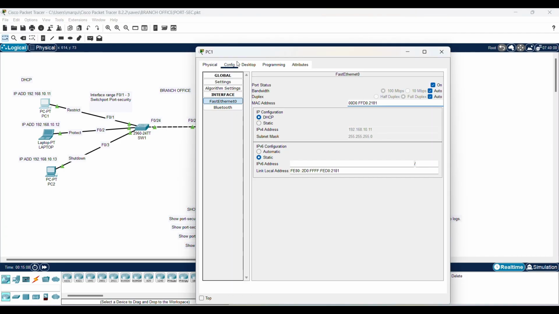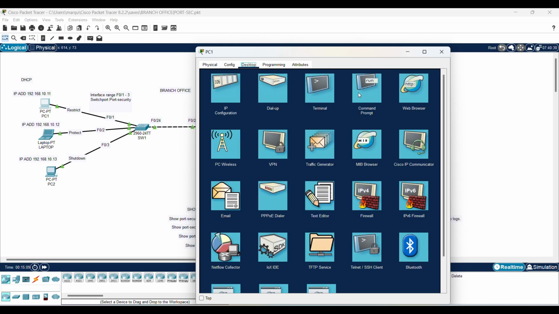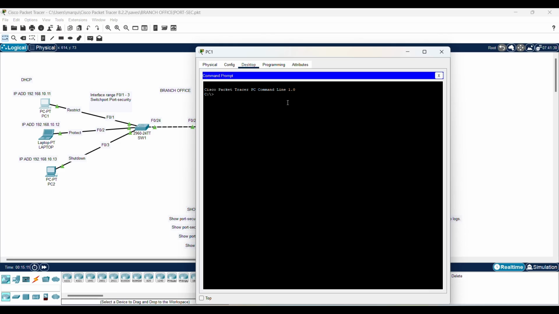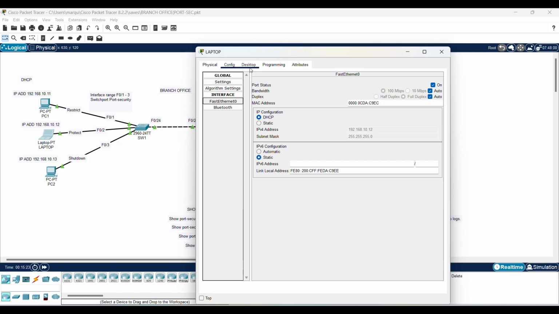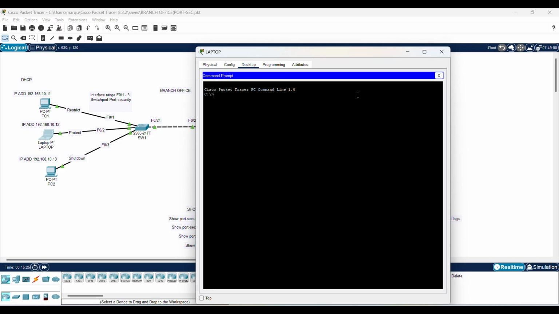And let's start pinging. So I am going to ping the laptop, 192.168.10.12. That should work just fine, and it did. Now I'm going to do the laptop to PC1, ping 192.168.10.11.